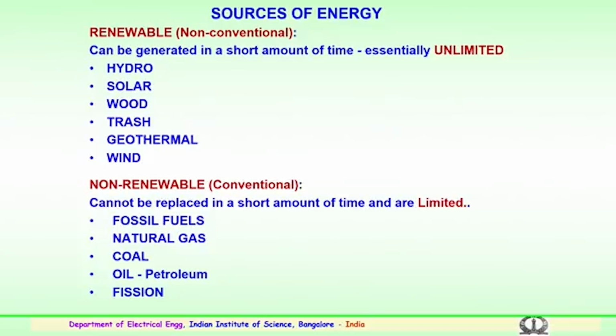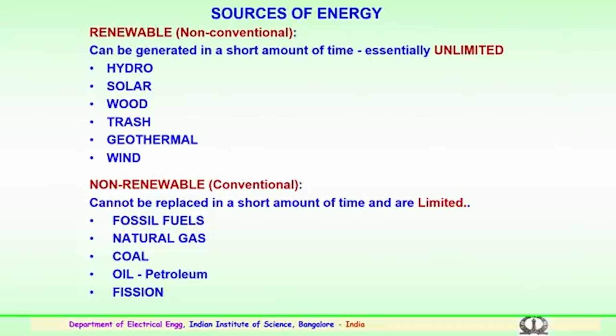We have the other category, non-renewable or conventional sources. These resources cannot be replaced in a short amount of time, and they are available only in a limited way. These are fossil fuels, natural gas, coal, oil, petroleum, and the sources based on fission. So, these are some of the energy sources which are being used for the generation of electricity.